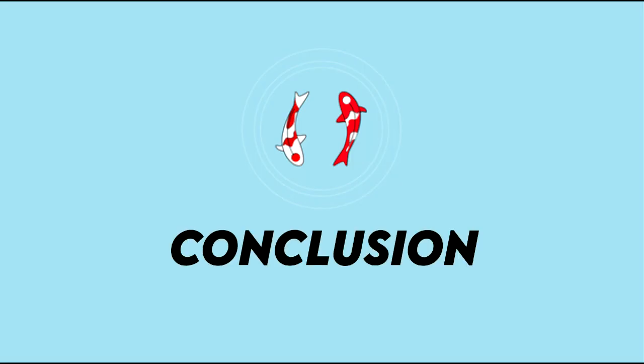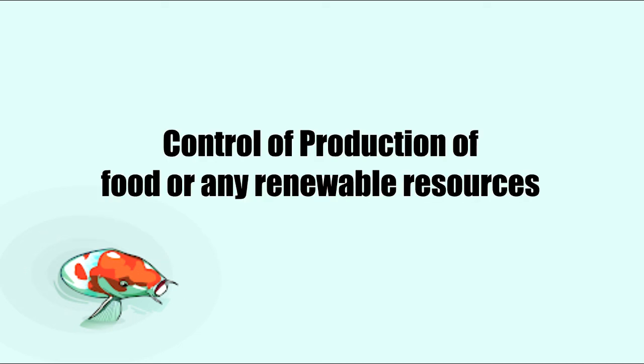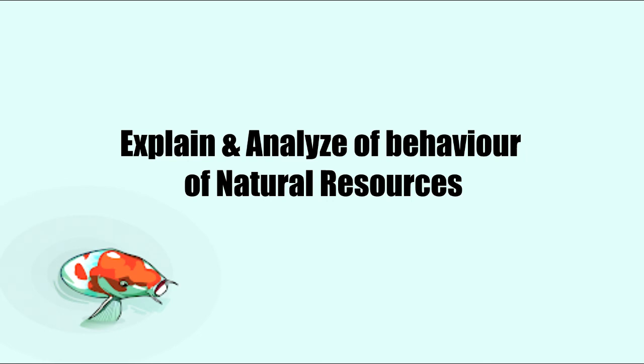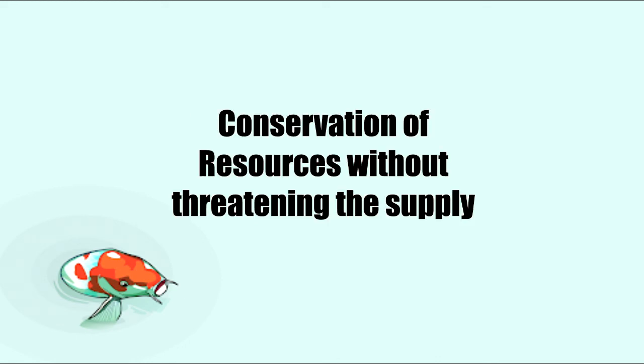So for the conclusion, differential equations can be applied to the management of natural resources to determine the rate of harvesting a certain renewable resource. This way, environmentalists and economists can easily control the production of food due to the data gathered from using the differential equation model. Mathematical models like this help explain and analyze the behavior of resources while being massively consumed. That will give support to environmental, ecological, and financial ideas. This would ease the conservation of resources, wherein the source can fully provide the needed supply without risking too much loss of it.